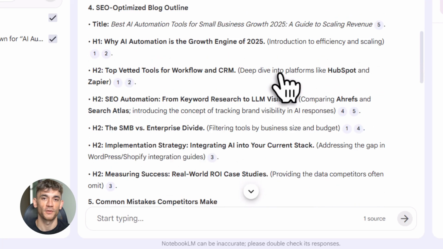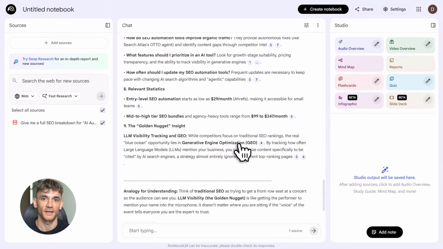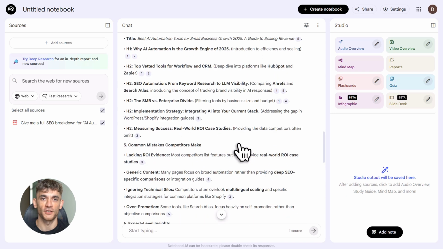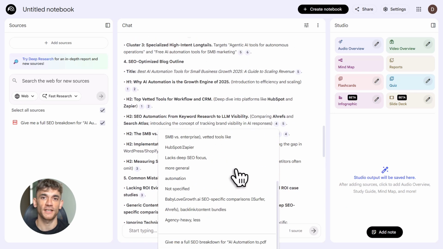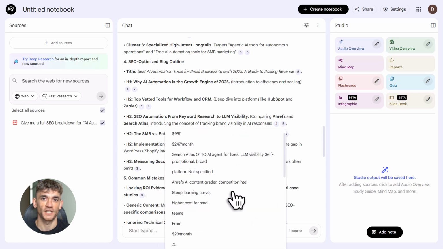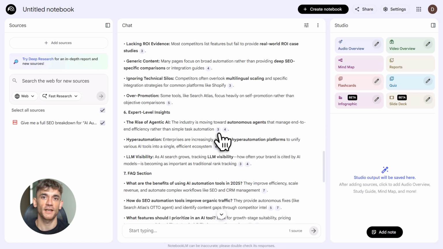NotebookLM goes to work and builds you a full research notebook. It's not just organizing the data, it's finding patterns and angles that you wouldn't think of on your own. You'll get content clusters like how AI automation saves time for the AI profit boardroom community, or top AI tools for scaling your agency like Goldie Agency. These angles are specific, they're actionable, and they're designed to rank.